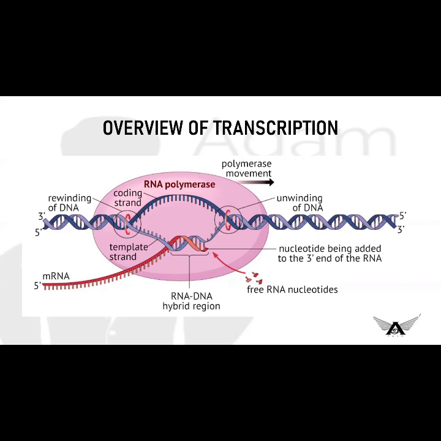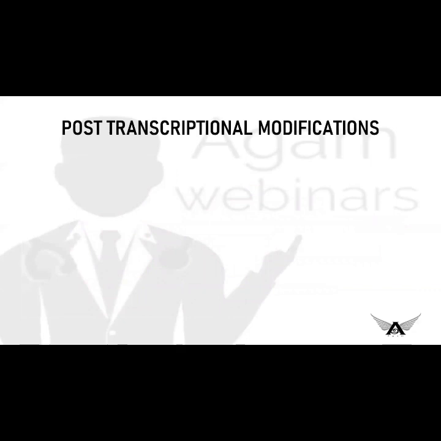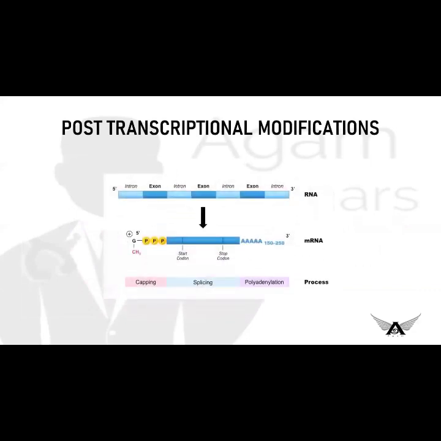When the RNA is synthesized at the end of termination, there is no proofreading mechanism. There are some unwanted sequences called introns present in between the mRNA. Those introns will be removed as a result of post-transcriptional modifications. See here, there are some sequences called introns, which are unwanted sequences. They are removed and exons are joined. This process is called splicing. And there is also another process called capping and polyadenylation. Polyadenylation is also called tailing.